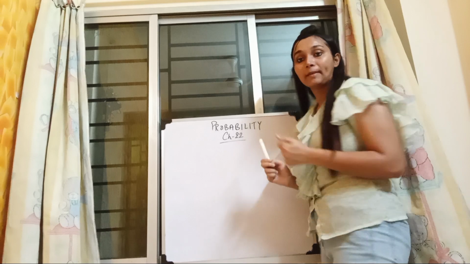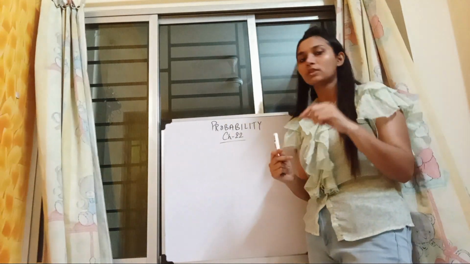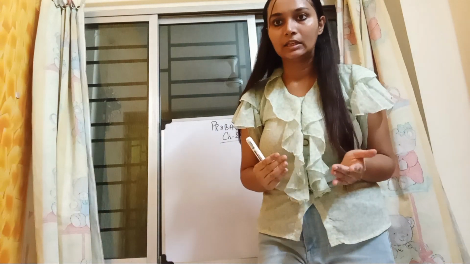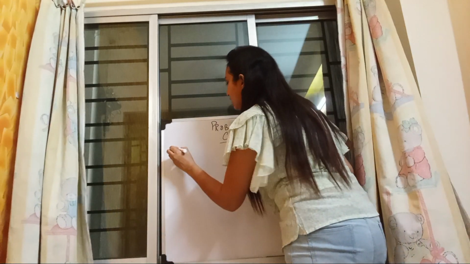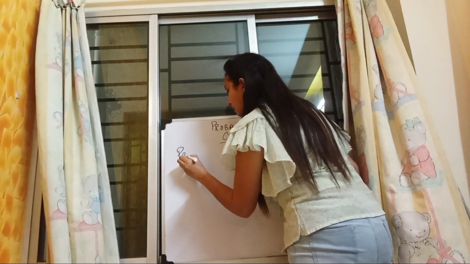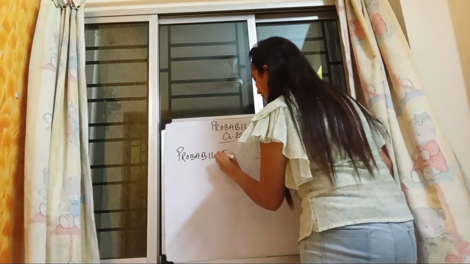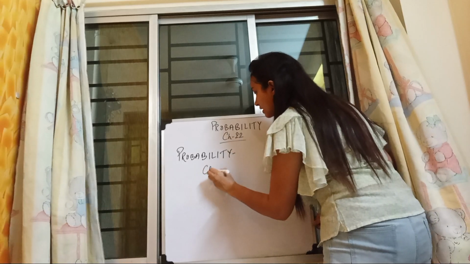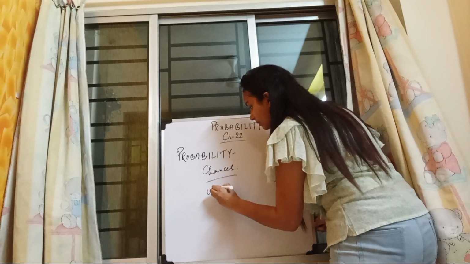So what is probability? Probability is the chances. Chances of getting what? Suppose you are tossing a coin, and you want to get a head. What are the chances of getting a head? That is basically the probability, which is uncertain. So probability is basically the chances which are uncertain.